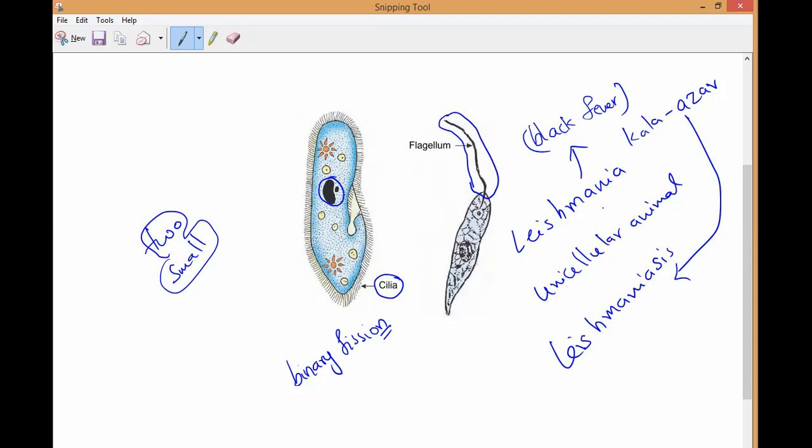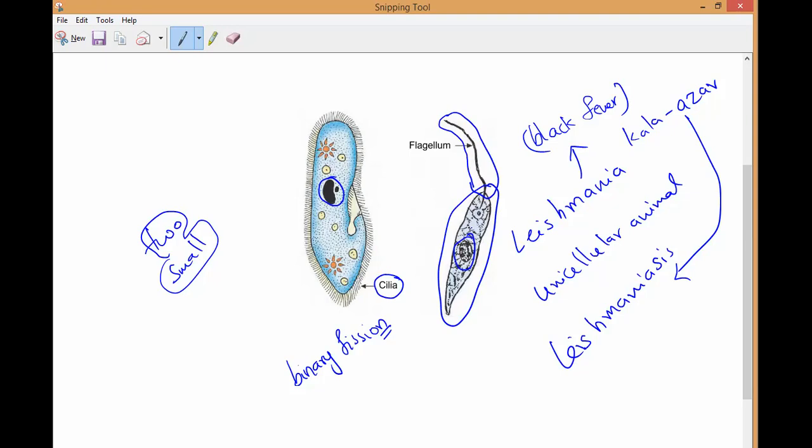So how? The splitting of this parent cell, again the same thing. In the middle, are you able to see this? What do we call this one, guys? Anybody can say? What is that? Sir, nucleus. Yes, that is what we call nucleus.